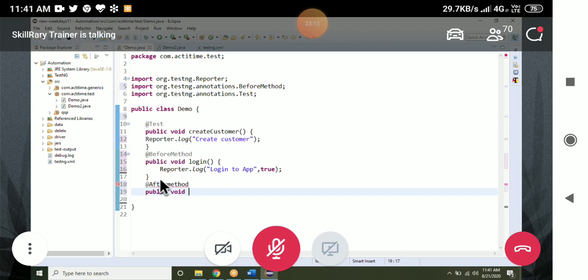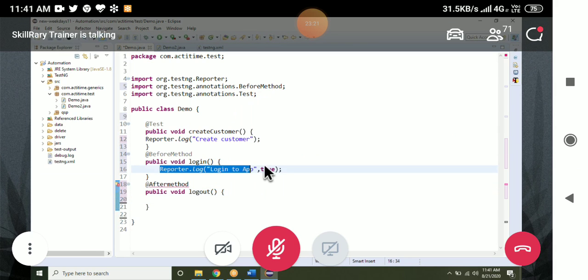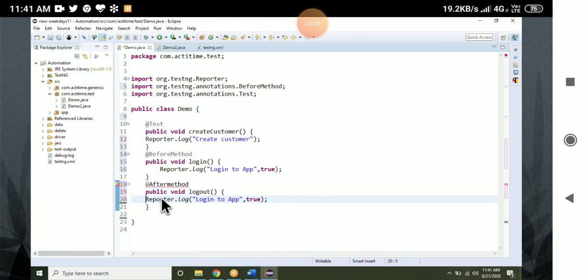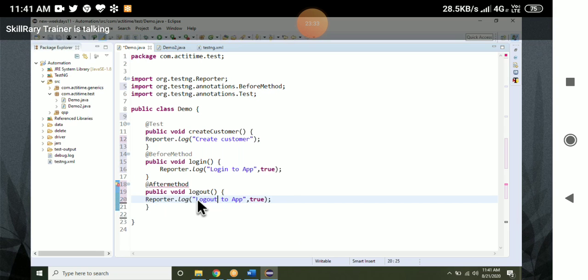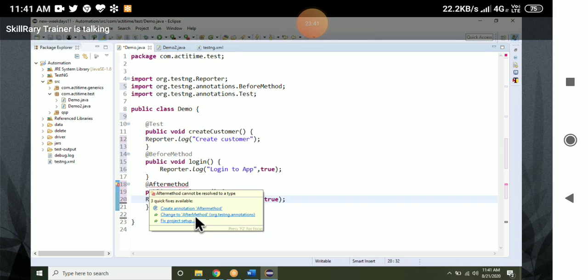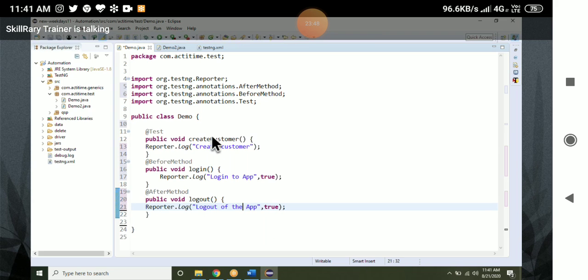public void logout. Logout of the application. Place the cursor on the header and change it to the after method annotation. It should import org.testng, and that is where it is taken from.